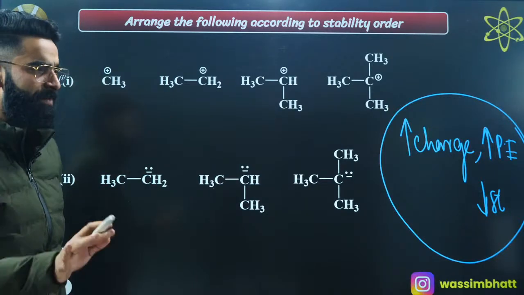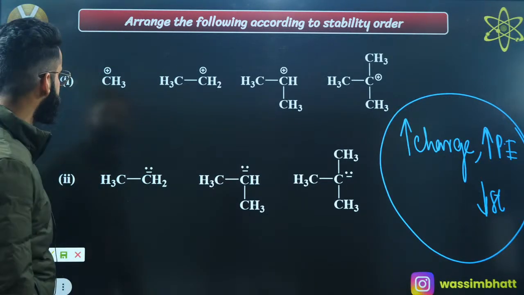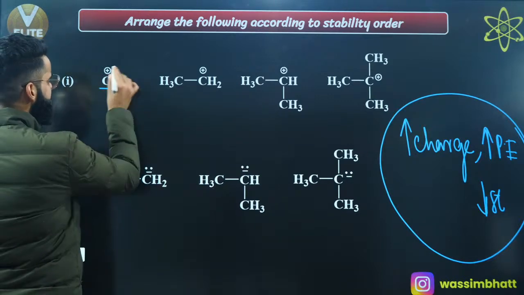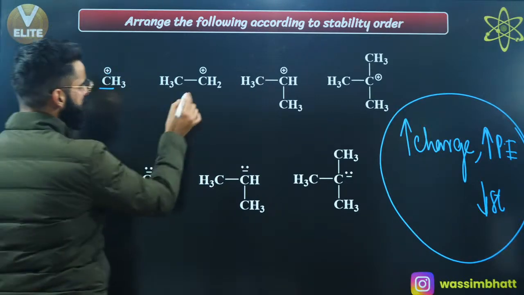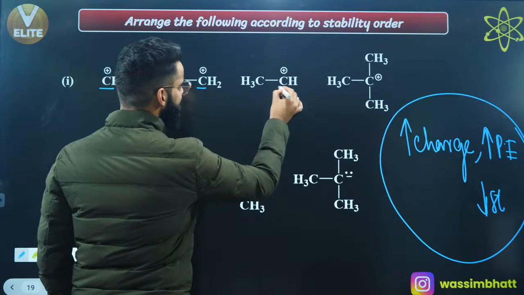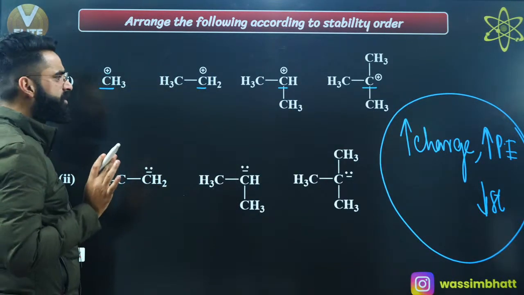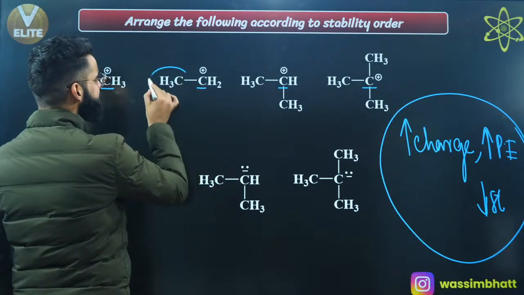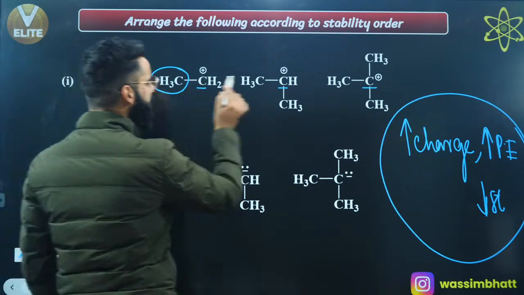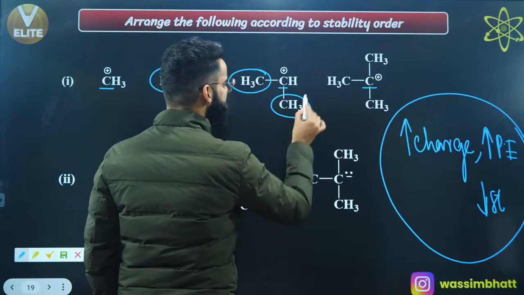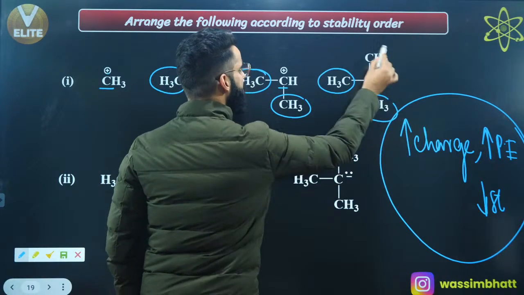This is important and basic at the same time. Yeah, have a look, guys. This carbon is attached with 3 hydrogen atoms, and this carbon has a positive charge. This carbon has a positive charge, this carbon has a positive charge, and this carbon has a positive charge, right? With this carbon, there are 3 hydrogens attached. With this carbon, there is a CH3 group attached, an alkyl group, a methyl group. There are 2 methyl groups attached. There are 3 methyl groups attached over here.